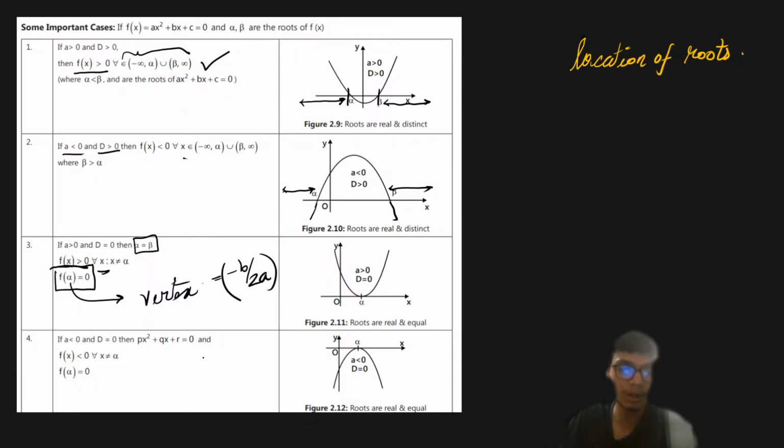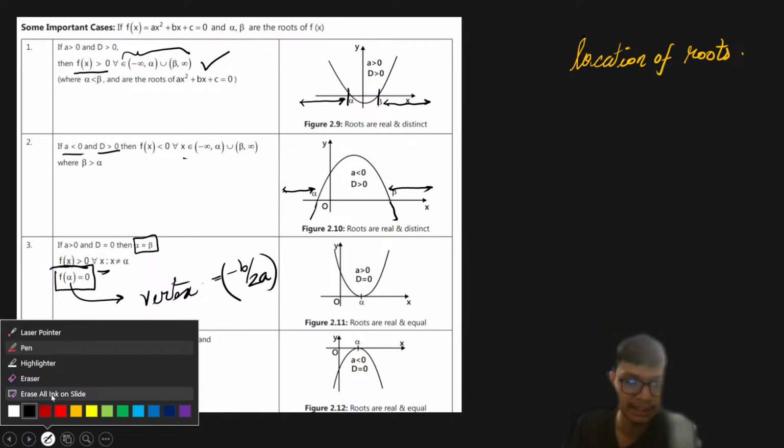And then we are going to have, if your quadratic equation has a negative and d is equal to 0, and the equation is given something like this, f of x is less than 0 for all x not equal to alpha, and at x equal to alpha, we're going to have it equal to 0, right? So this is very simple. Once you are able to figure out the graph, you're going to get the understanding, right?